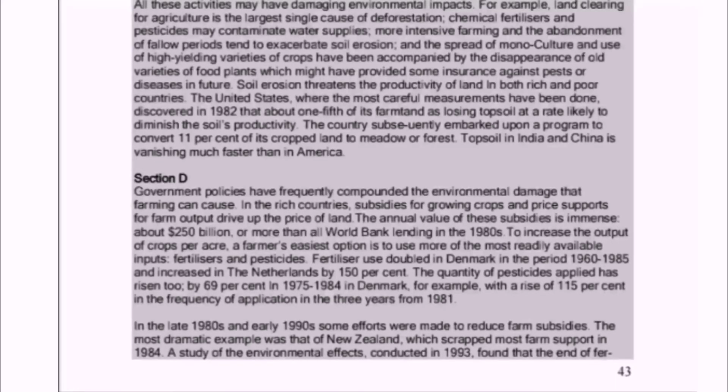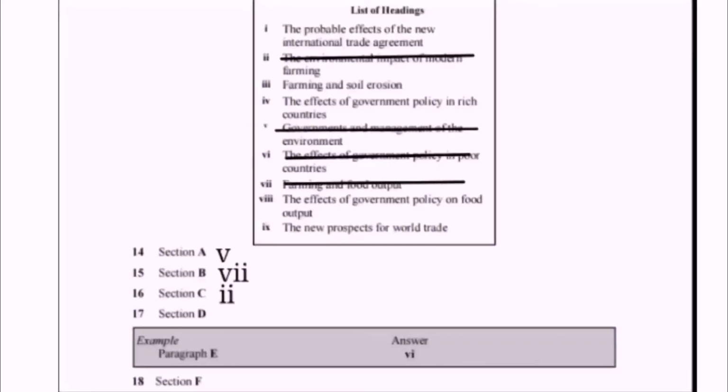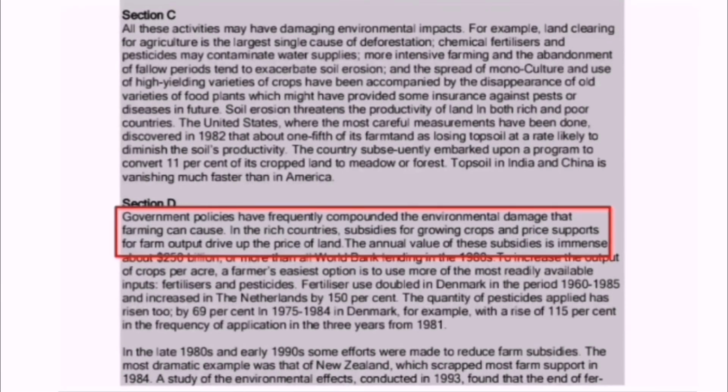And if you remember, there is one heading in the list about the policies of rich countries. Let's go to the list of headings. Heading number 1, the probable effects of new international trade agreement. No. Heading number 3, farming and soil origin. No. Heading number 4, the effect of government policy in rich countries.